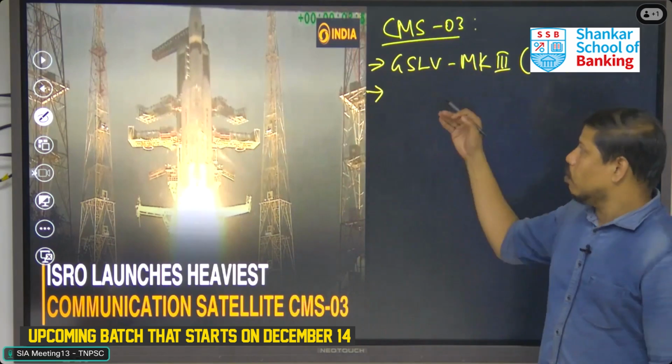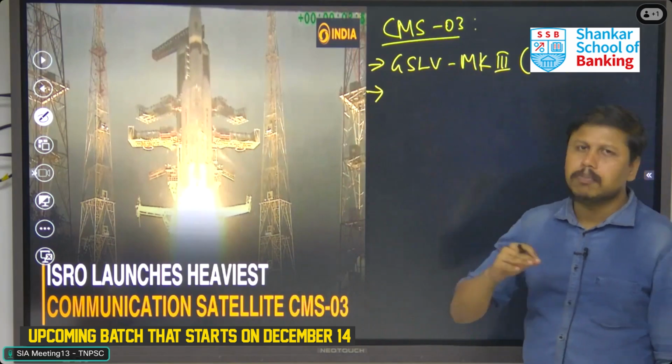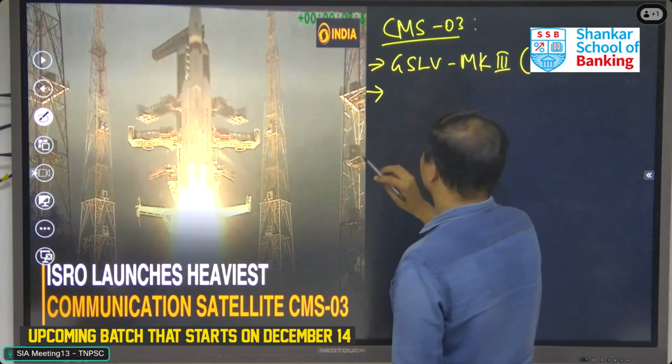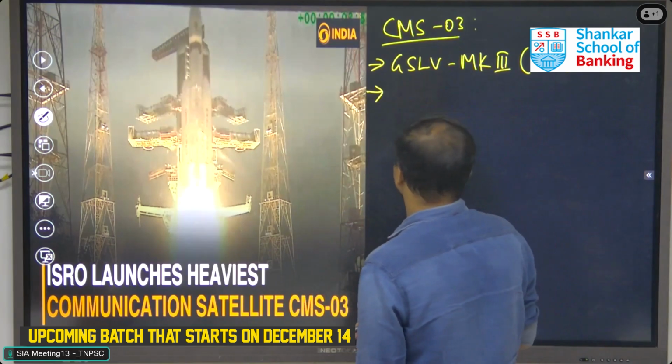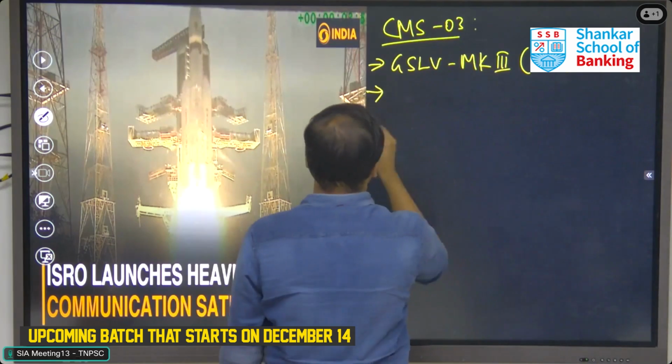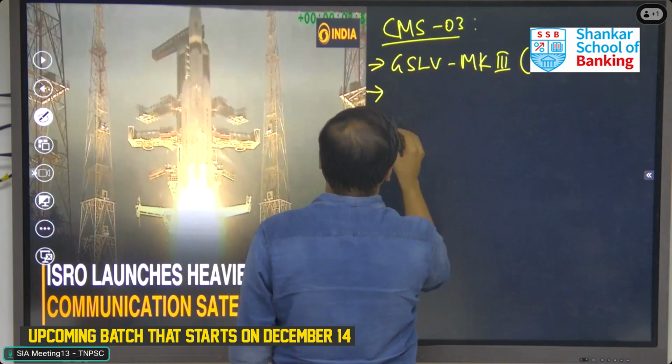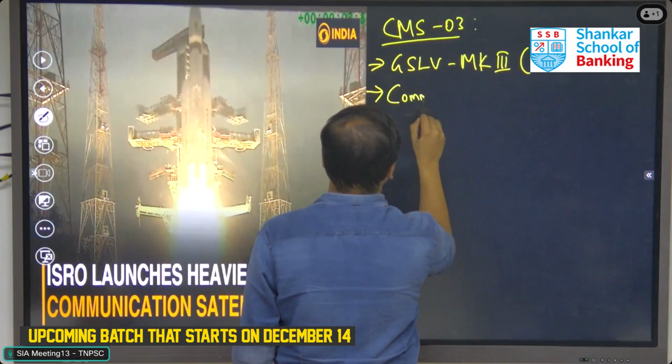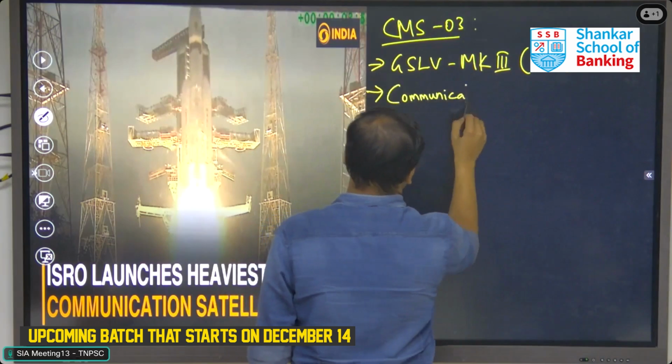After this, we are going to see what the difference is between the PSLV and GSLV. First, some key points: the main launching vehicle is the GSLV Mk3. The second thing is the purpose of the satellite. The purpose is mainly for communications.